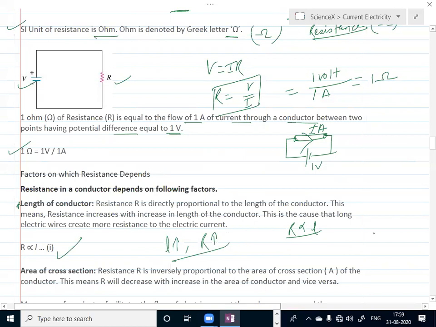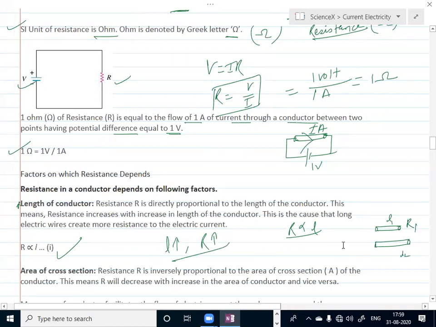You can see an example. Suppose this is a copper wire of length L1 and L2, with resistances R1 and R2. If length L2 is greater than L1, then R2 will also be greater than R1.